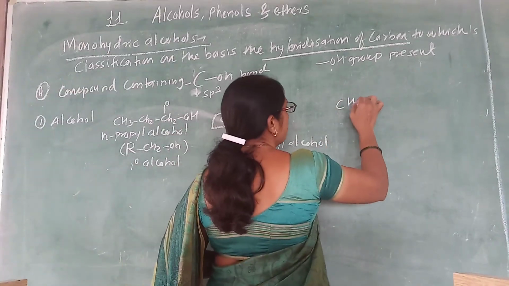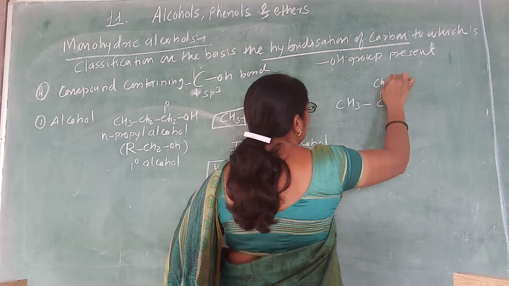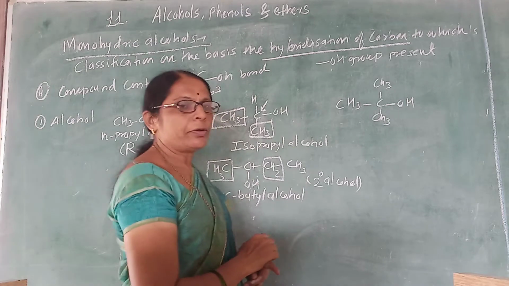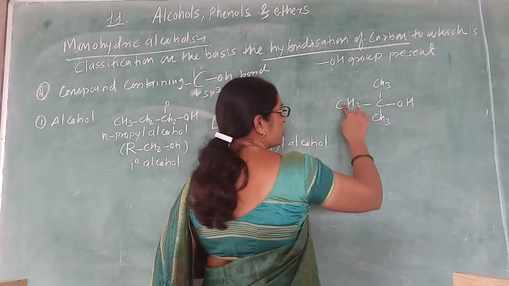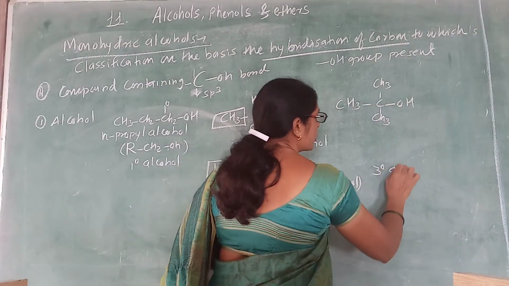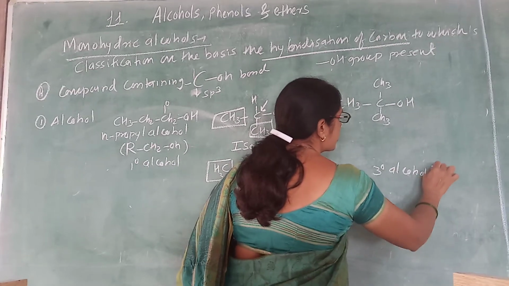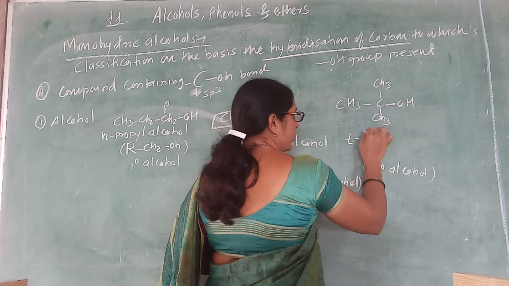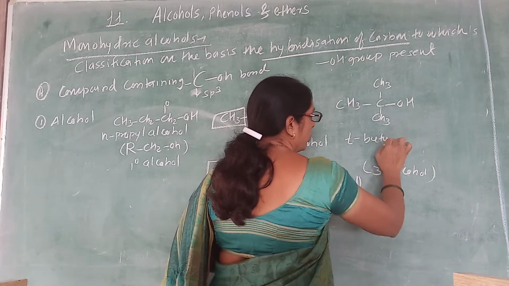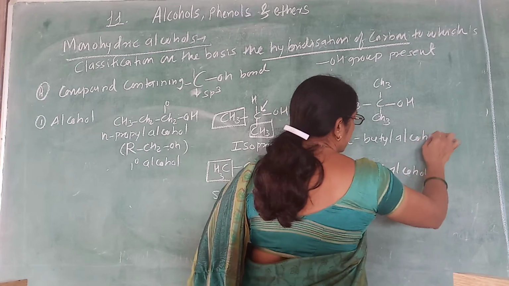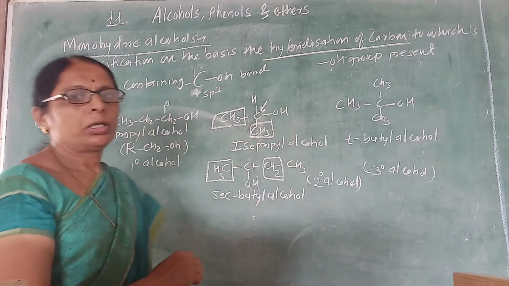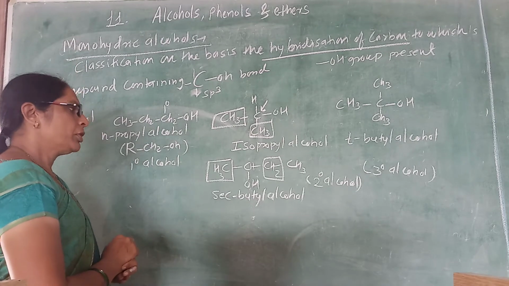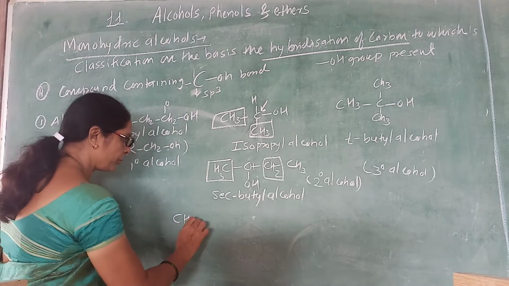We can also classify as a tertiary alcohol. The hydroxy group is attached to the carbon, which is attached to 3 carbons. So it is an example of tertiary alcohol. The carbon is having 3 methyl groups, so it is tertiary. Therefore it is called a tertiary butyl alcohol. So like this way you can consider. Suppose I give the example like this way.